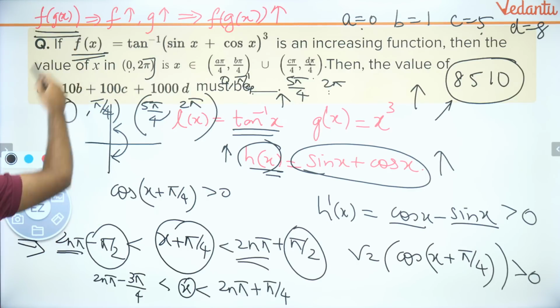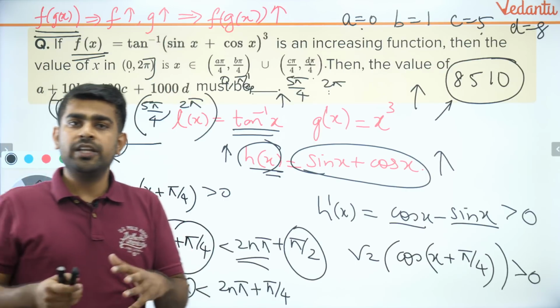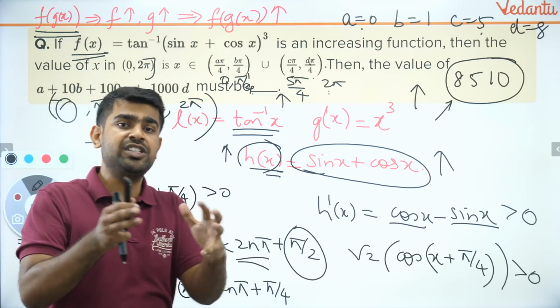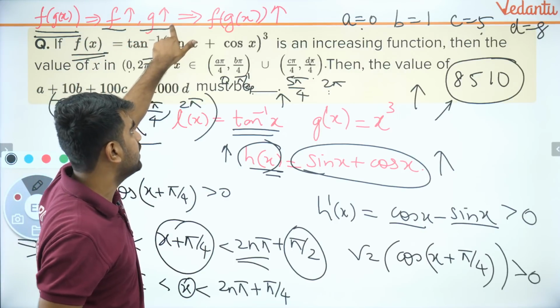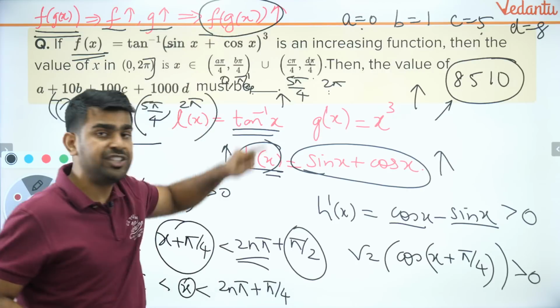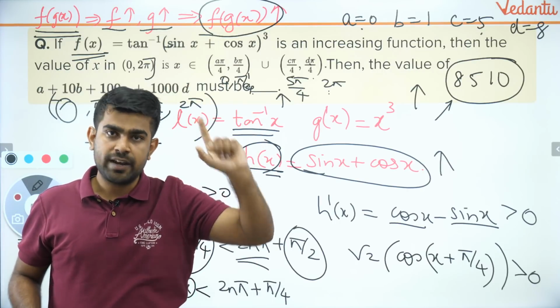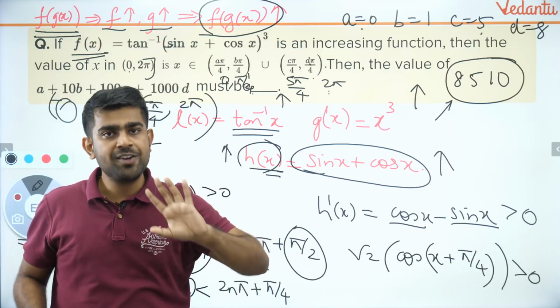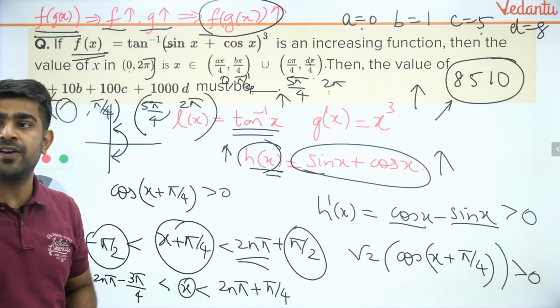If you have a composition of functions, that is f of g of x, and if f is also increasing and g is also increasing, then the composition f of g of x will also be increasing. Are you all able to understand that? Brilliant. That is the concept I am trying to use here, Sharafat and Hemant.